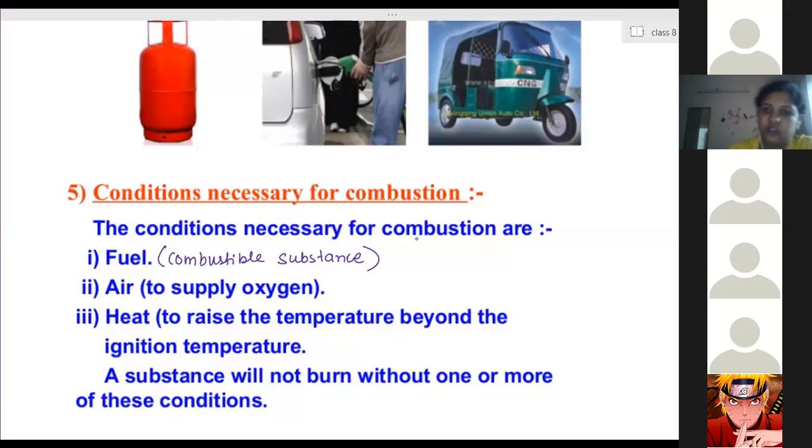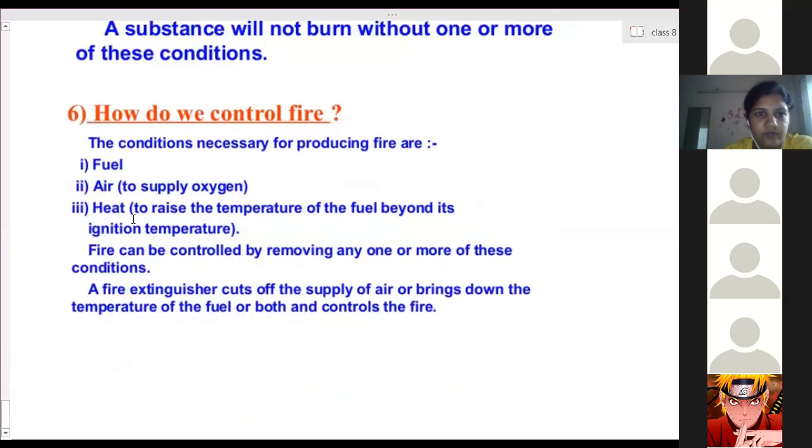So these are the different ways to extinguish fire. How do we control fire? The conditions necessary for producing fire are fuel, air and heat. So fire can be controlled by removing any one or more of these conditions. Fire extinguishers cut off the supply of air, or bring down the temperature of the fuel, or both. Both will do, and that controls the fire.